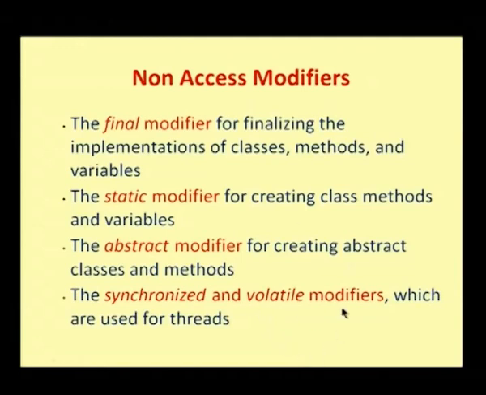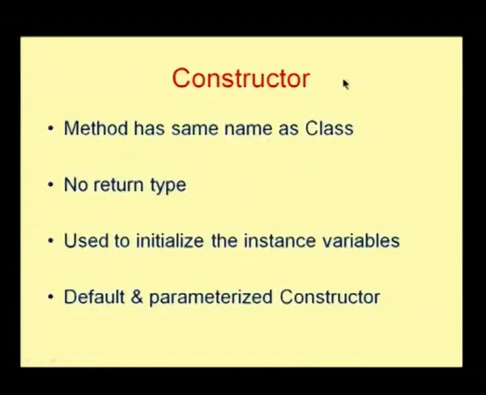Next is the volatile modifier. Do you know the difference between volatile and non-volatile? Whenever you create a class and an object, the first method that needs to be written is the constructor. The constructor method has the same name as the class. It does not have any return type, and it is used to initialize the instance variables. You can have default and parameterized constructors.